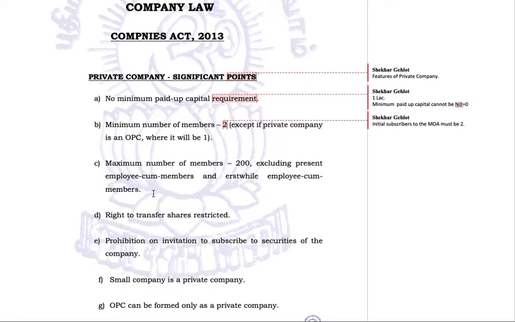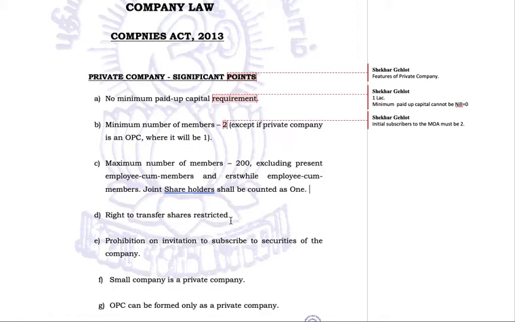And joint shareholders shall be counted as 1. These are the rules of the features of a private company.